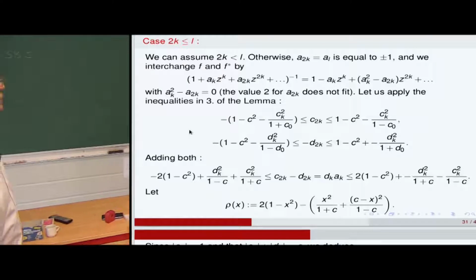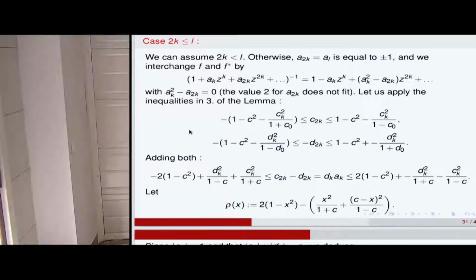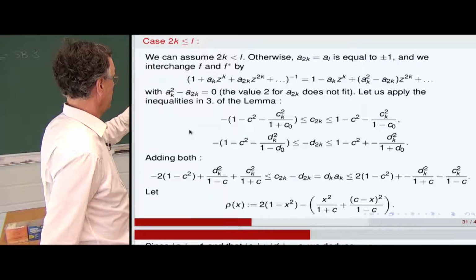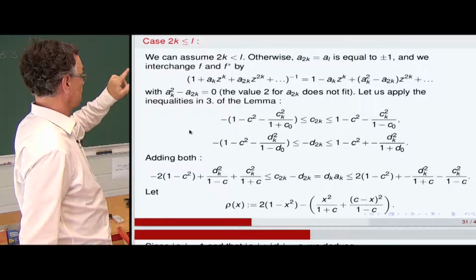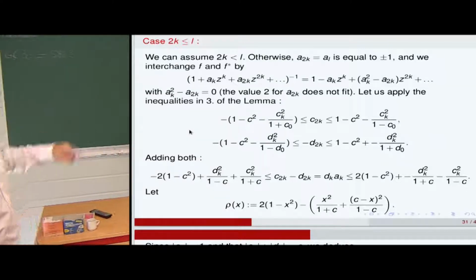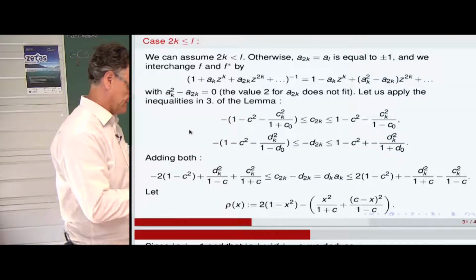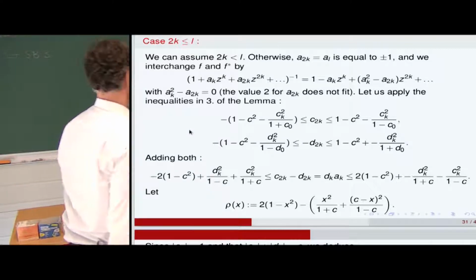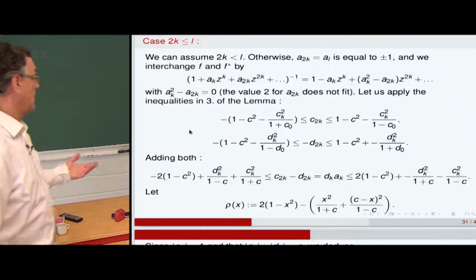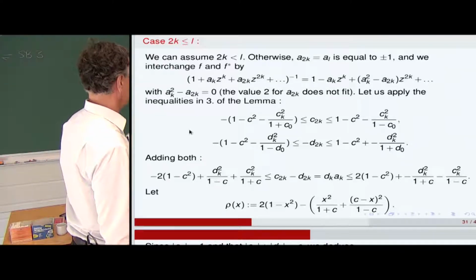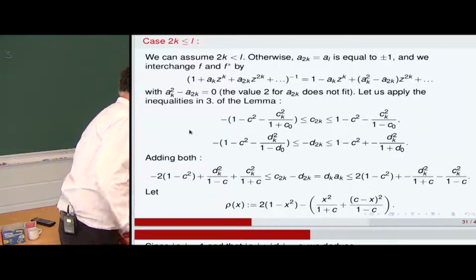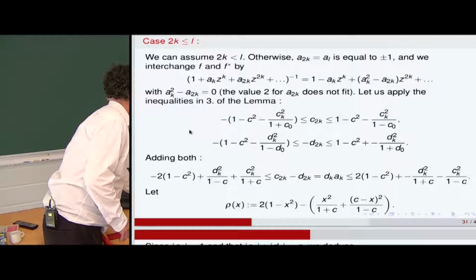So we would like to apply the inequalities of the lemma to the index 2k, for the Taylor coefficients of B over F, and for B hat divided by F star. And when we do that and we add both, then we are bound to study the variations of this function.